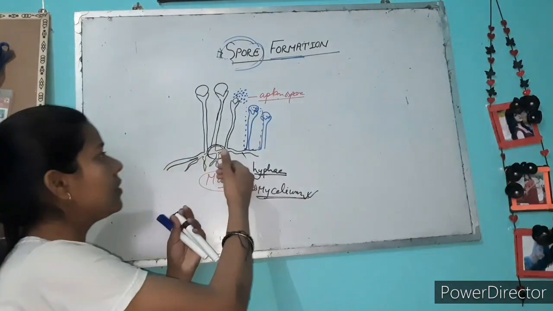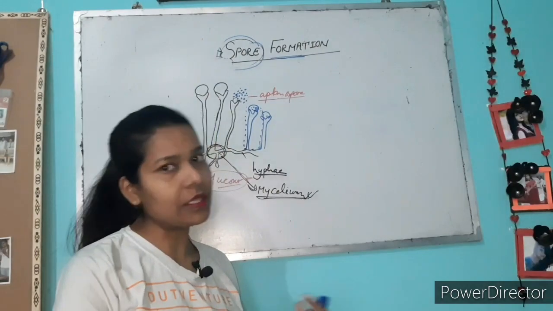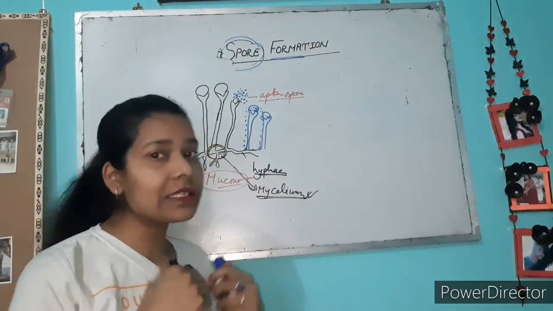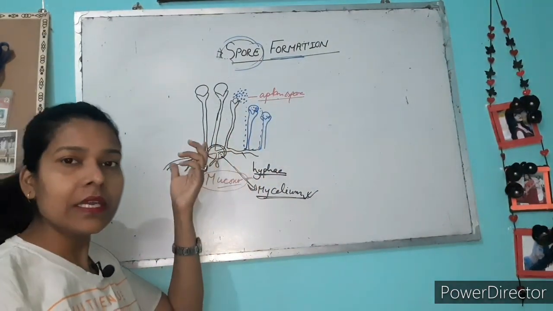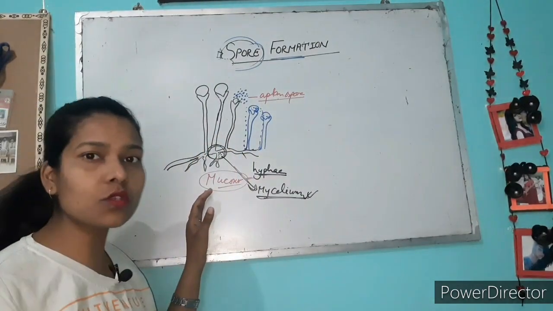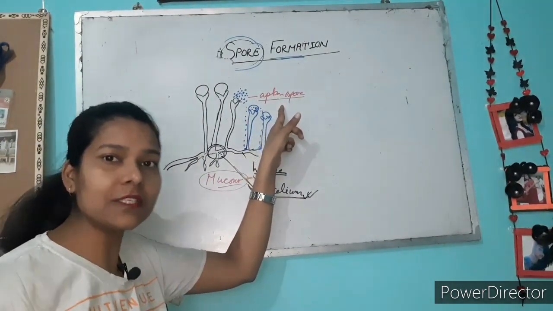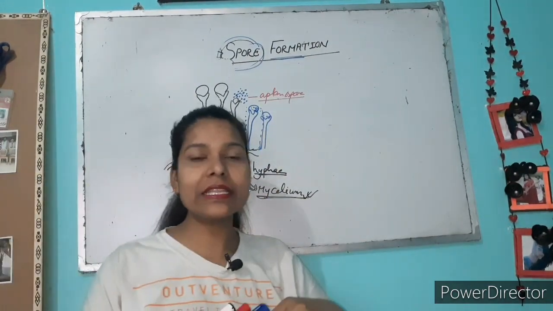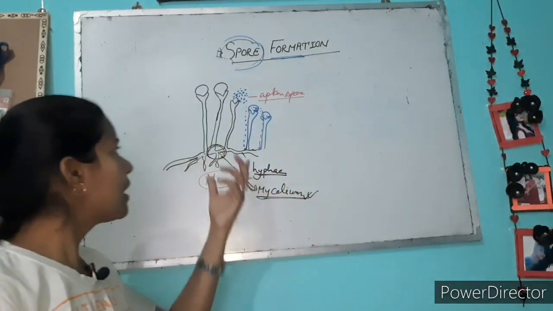With the help of aplanospore, the spore will form and a new Mucor will form. This is the way. It is the same as Rhizopus. Rhizopus also looks like this and also forms offspring with the help of aplanospore, meaning non-motile spore, non-flagellated spore. So you will never need to draw the Rhizopus diagram, as it is the same as this.